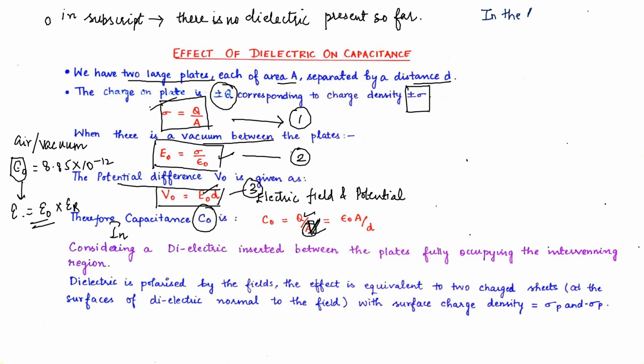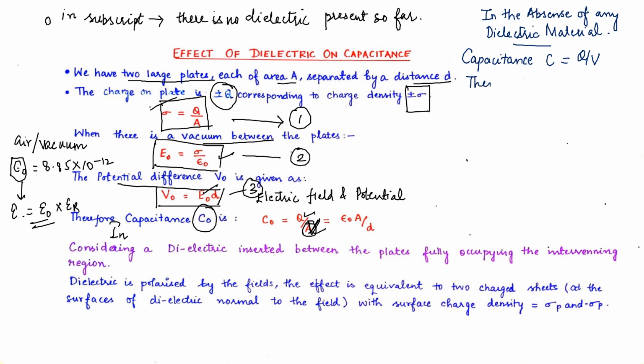In the absence of any dielectric material, capacitance is given as C equals Q upon V.